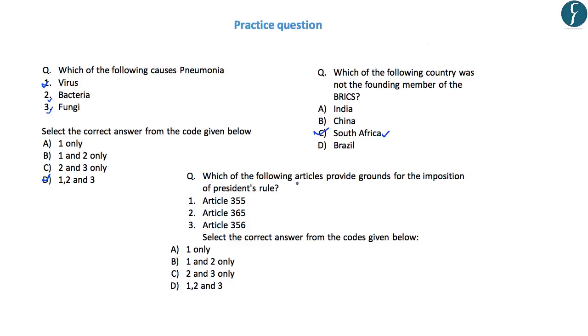correct answer is C. Now the last question is, which of the following articles provide grounds for the imposition of President's rule? Article 355, Article 365 and Article 356. All these three articles are related to imposition of President's rule in any state. Two of them mention the criteria for imposition of President's rule, while the third one deals with the imposition. Hence answer D is correct. With this we come to the end of the discussion. Now let's take up the practice question.